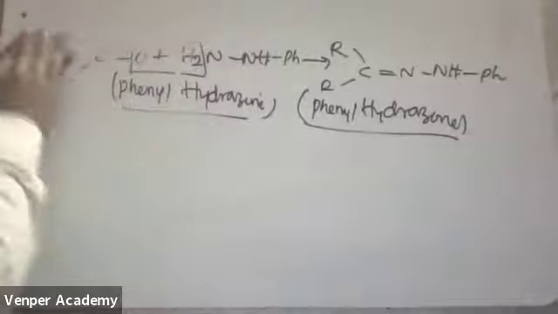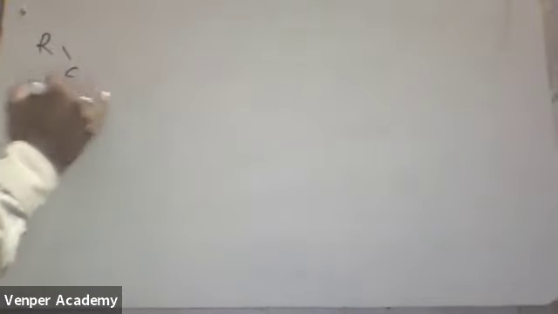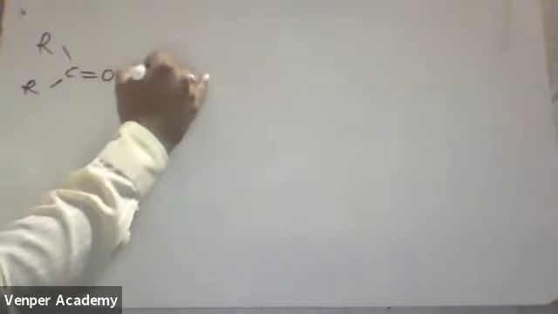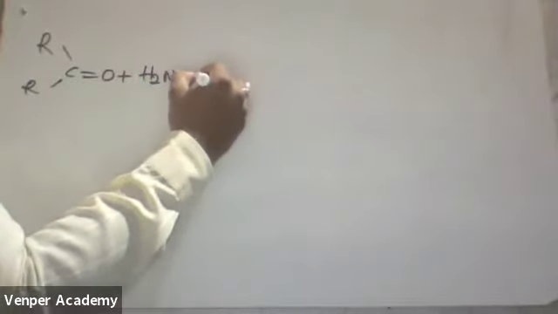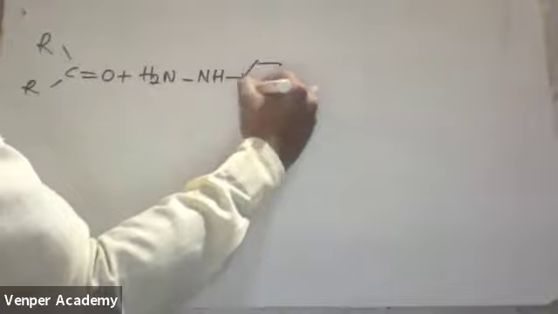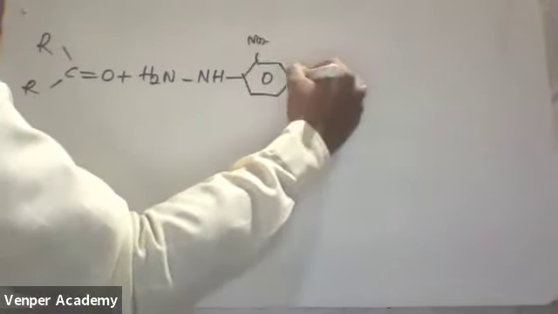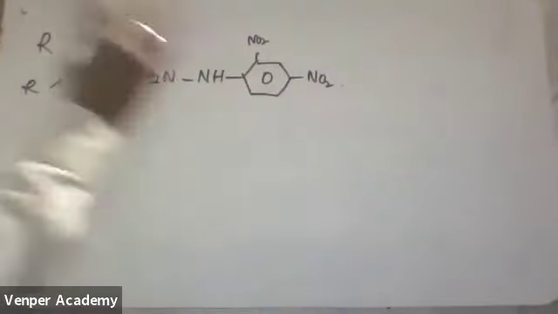Come on, next one. Now see here. Suppose I am taking R C double bond O, and H2N NH with a ring. What is the name of this one?